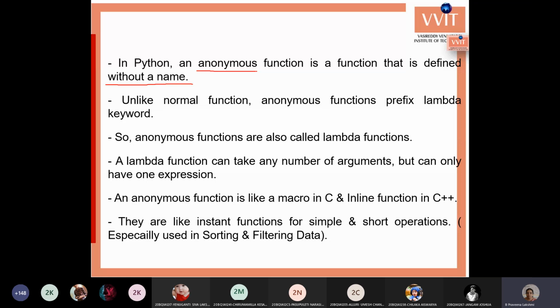In the same way, within functions also we can create functions without a name. When will we use these anonymous functions? Say, for example, my function has only one line of code, like the sum of two numbers. Actually the sum of two numbers is a plus b.